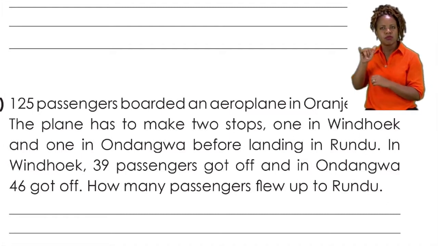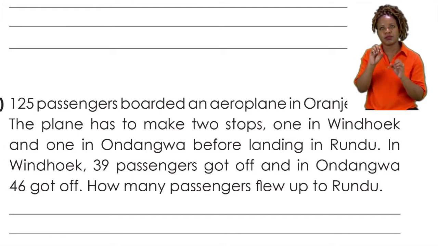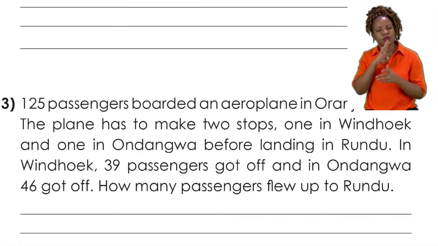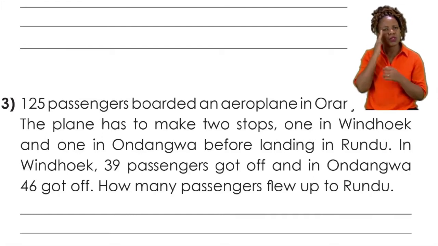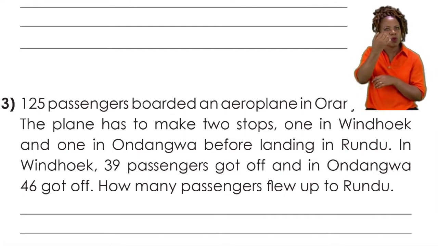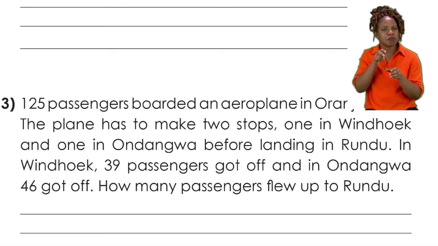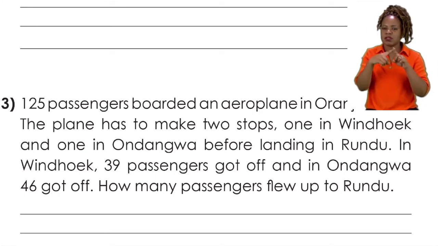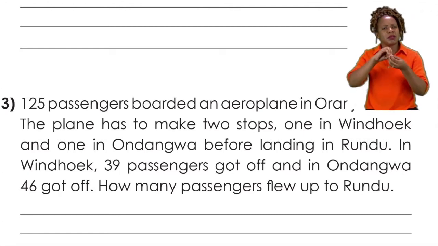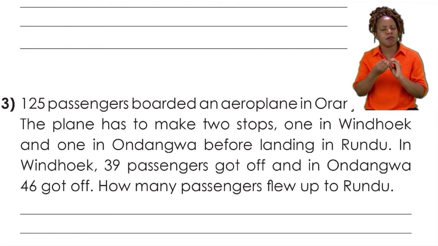So now we know what our story is all about, and we can understand that it is about traveling. We have an airplane and we have passengers. Then we have 3 destinations. But now let us take a look at our passage again and see which numbers are important to remember, as well as the destinations. So let us take a look at it one more time.